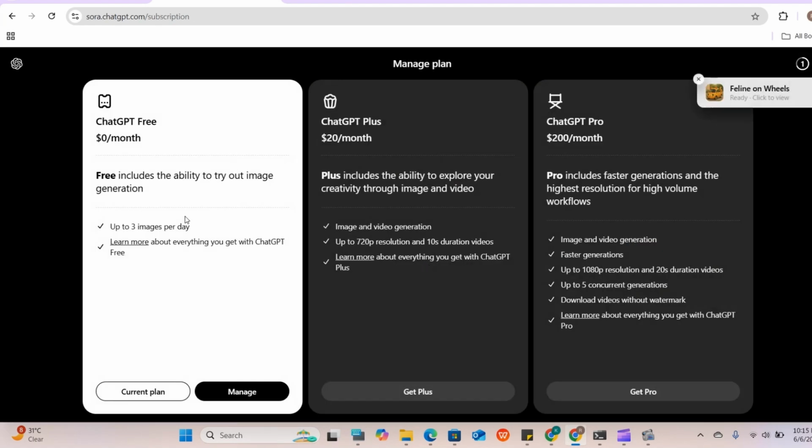Three images per day if you do free. $20 per month, up to 720 pixel resolution, 10-second generation video. Okay, how many? They never confirmed. But if you go with $200 per month, fast generation, high resolution, high volume workflow, up to this quality and 20-second generation video. I think many are using it.